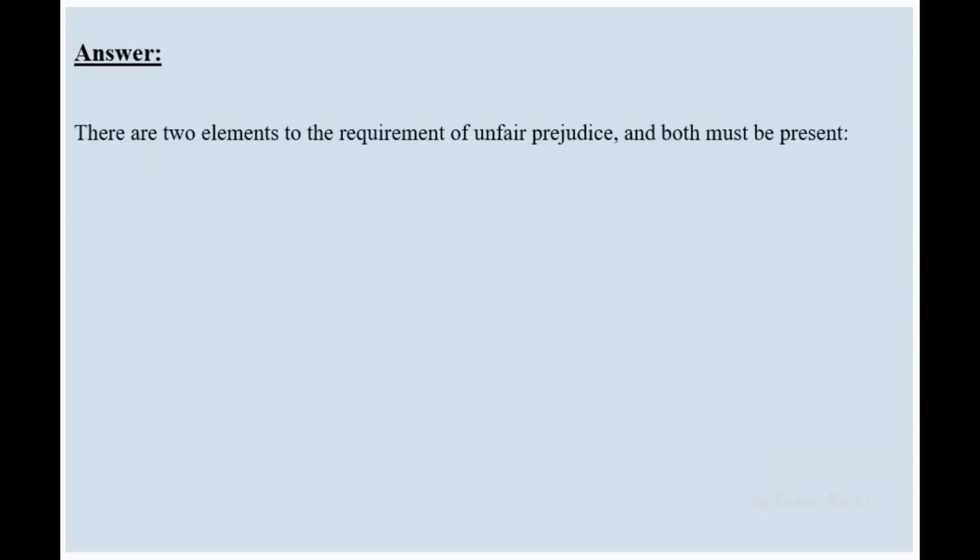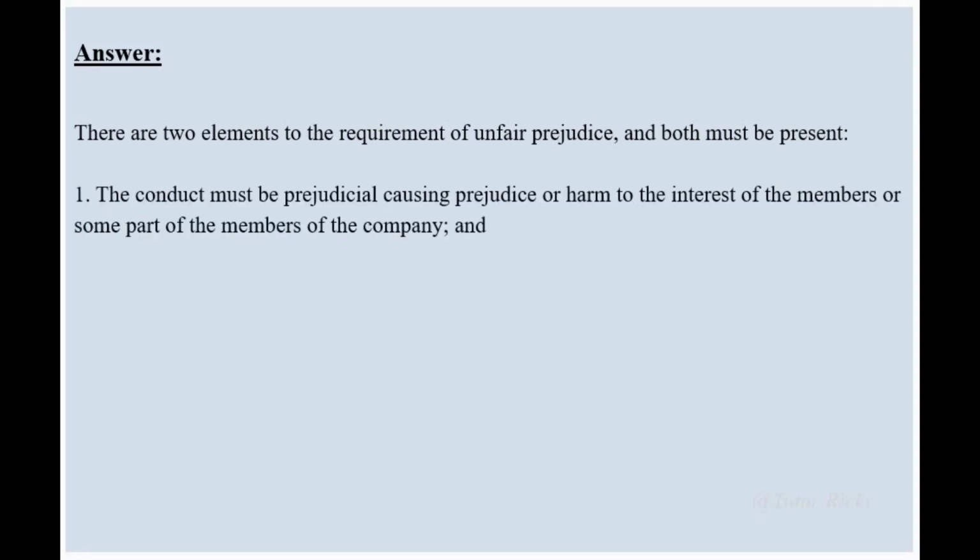There are 2 elements to the requirement of unfair prejudice, and both must be present. 1. The conduct must be prejudicial, causing prejudice or harm to the interest of the members or some part of the members of the company. And 2. The conduct complained of must be unfair.